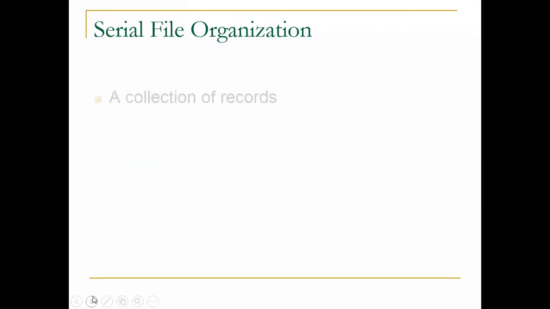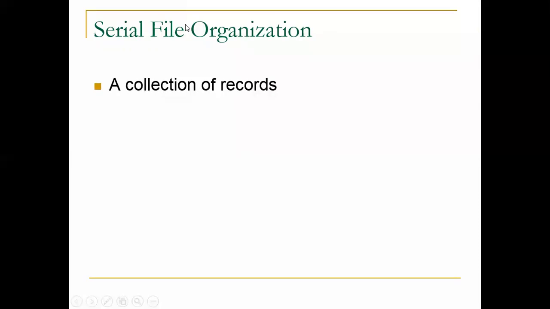Okay, so we are thinking about how sequential file organization will be executed, and we'll see that one by one. First, serial file organization. What is a serial file? Again, the concept is that it is a collection of records. The file is a combination of what? Records. If I want to store all the student records in one table, that is called a file, a collection of records.